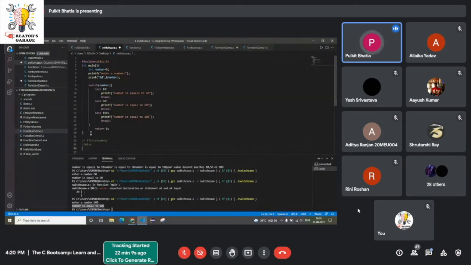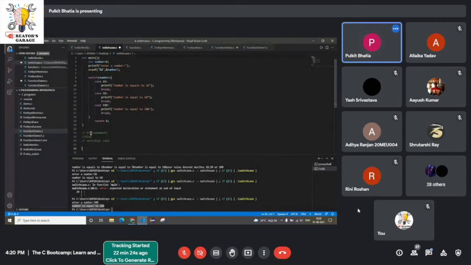But in case of switch, as I told you, switch, then any parameter, and then cases. Okay, this was the first basic difference that you guys might have known until now.